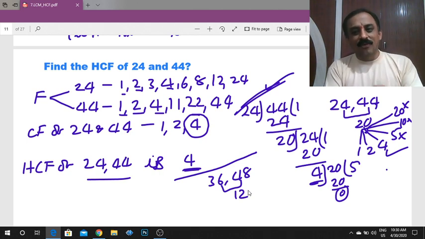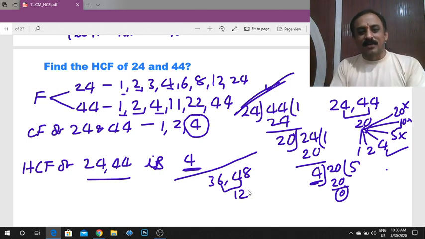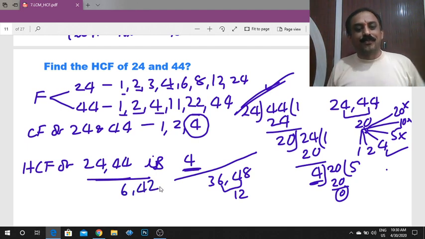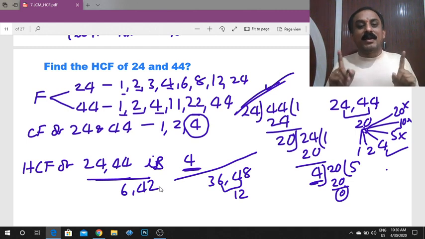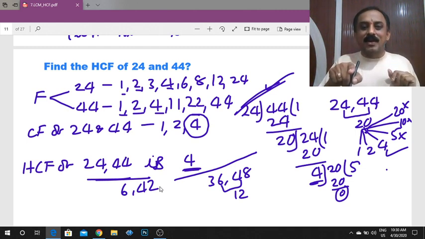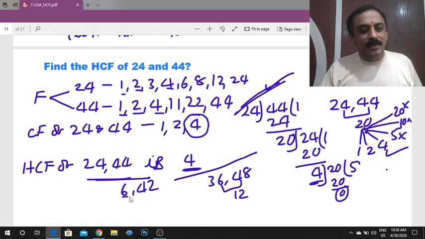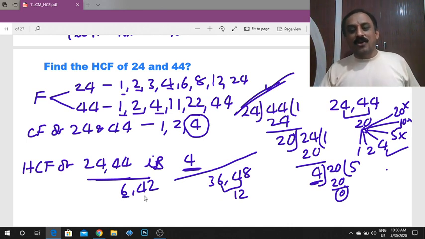How to find the HCF? Find the difference between the given numbers. Sometimes the difference is a factor. Okay, and one more example. What is the HCF of 6 and 42? The HCF is always either the small number or less than the small number. So here 6 and 42, the small number is 6. 6 is a factor of 42. Therefore, 6 is the HCF.